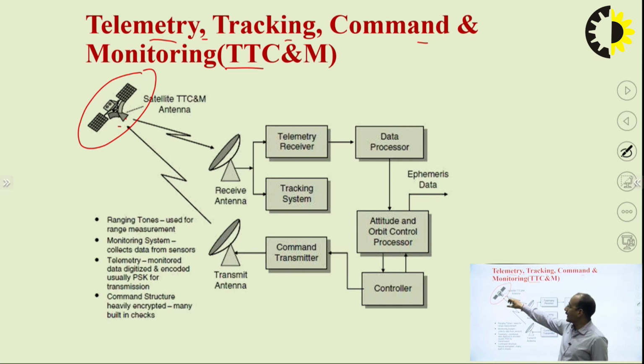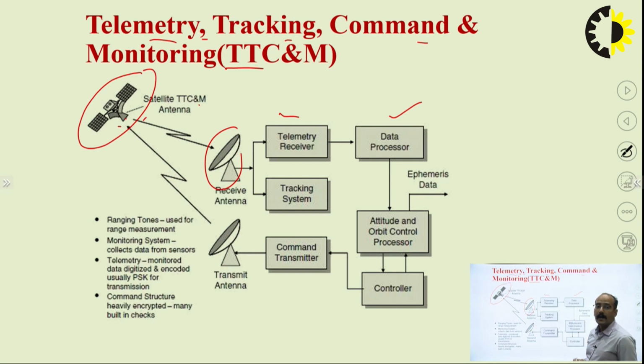That telemetry data is transmitted from the satellite TTCM antenna to the receive station. Then the data comes to the telemetry receiver, which receives the data, and after demodulation it is given to the data processor. The data processor creates the required data so that the necessary action can be taken in the controller and the processor part.